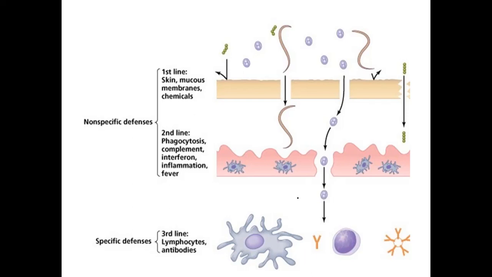So this is just a brief overview of the whole immune system, just to make you understand. These are the three defense layers of the immune system. First and second, they come under the heading of the non-specific defenses. And the third line of defense is the acquired or the adaptive immune system. This is the more specific kind of defense.